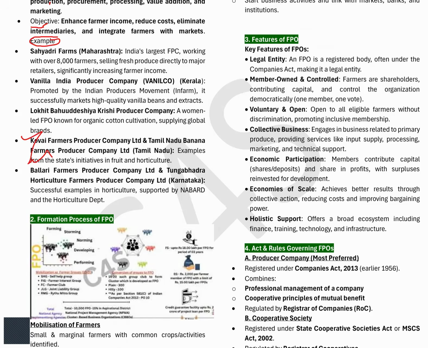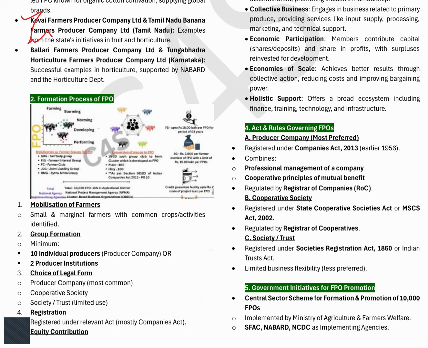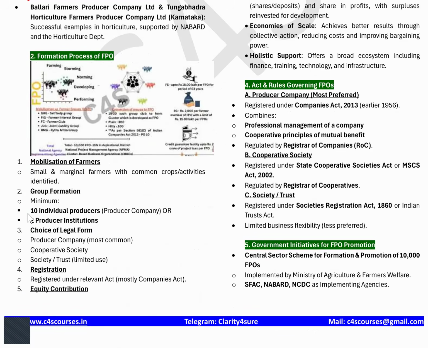First is the forming, next is the storming, next is norming, and next is developing, and next is the performing. So first, what will be there? Mobilization of the farmers, small and marginal farmers with common crops.